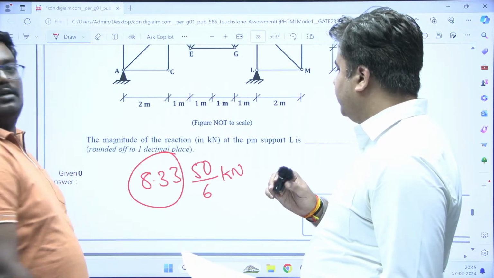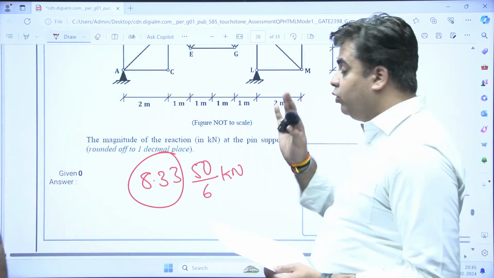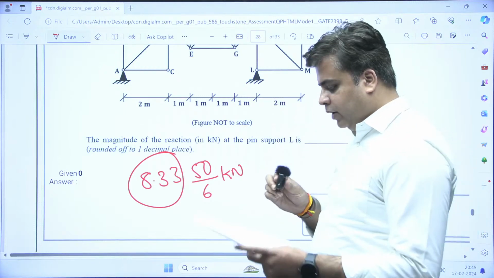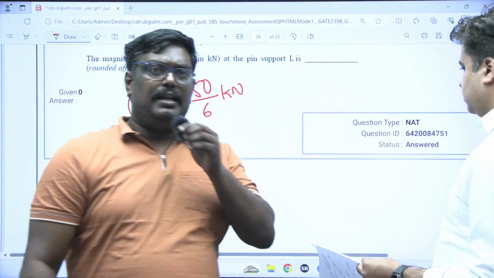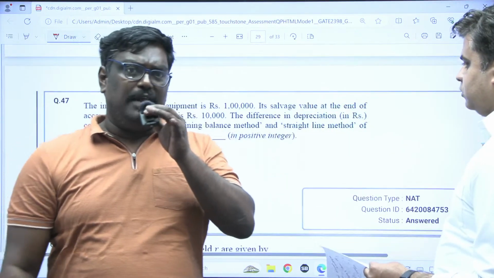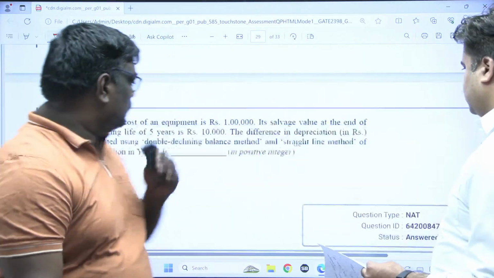Okay, sir. When we see the detailed solution, I request everyone to see that. It's a very good question that has been asked this year from structural analysis. See students, in 2-3 days, we are planning to do the entire solution live. We'll take a response sheet and try to solve the solutions also if required.